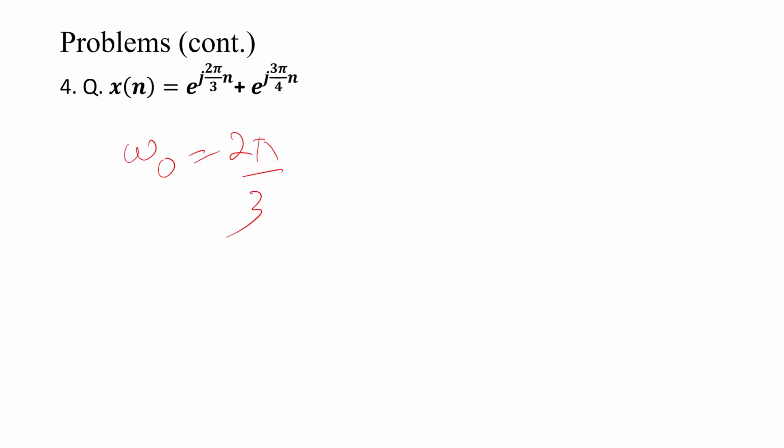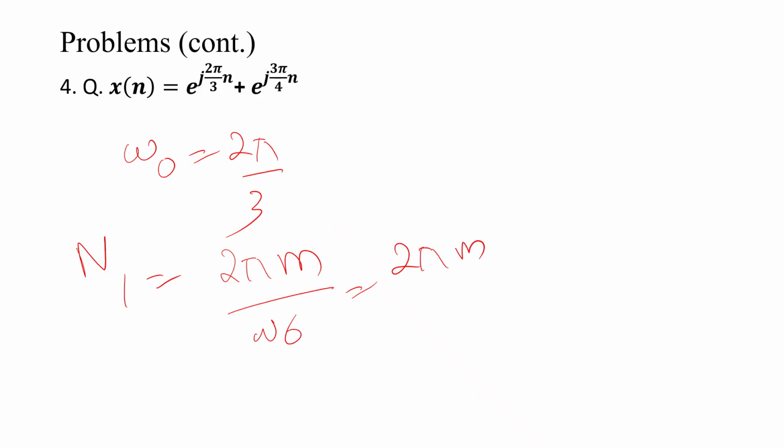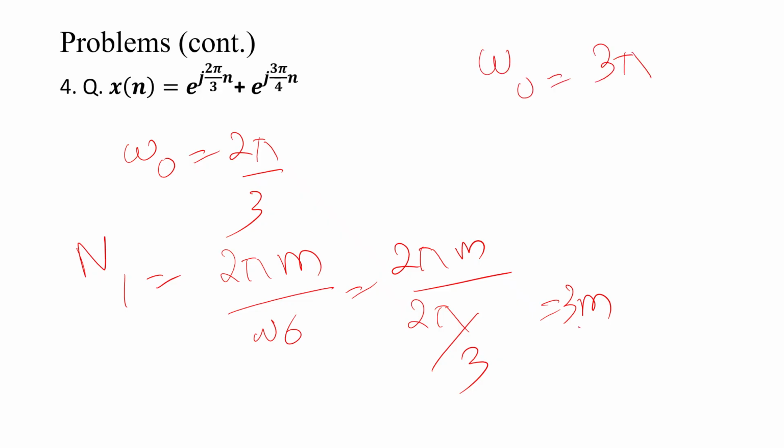Similarly, next example, e^(j3πn/4) plus another exponential, so here omega naught is equal to 2π by 3. So here n1 is equal to 2πm by omega naught, so 2πm by 2π by 3. So it is 3m, m is equal to 1. Similarly, here omega naught is equal to 3π by 4.